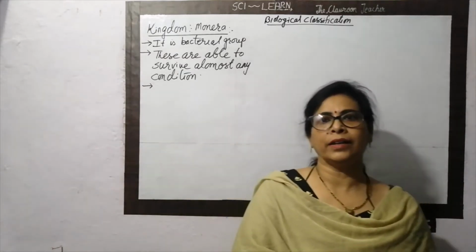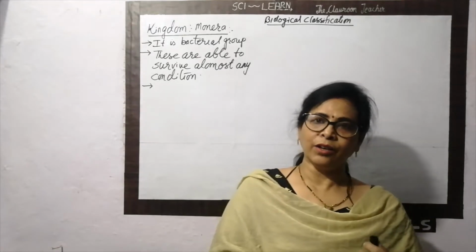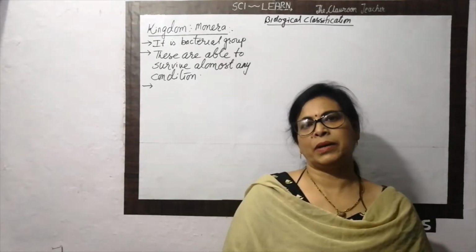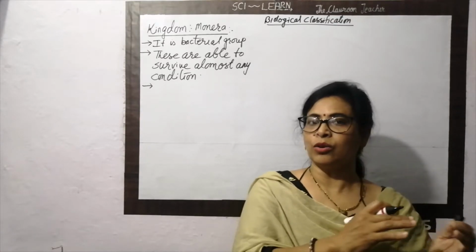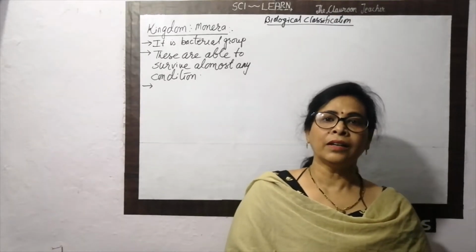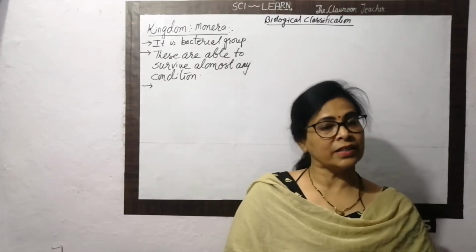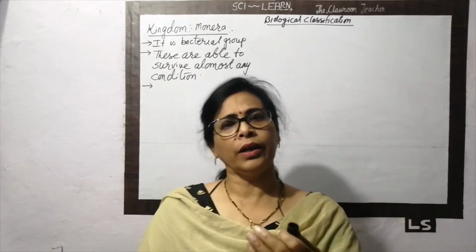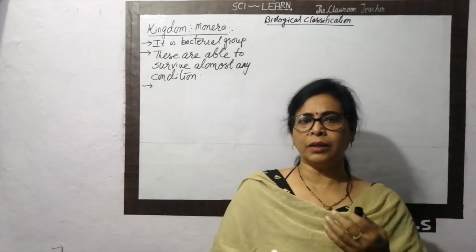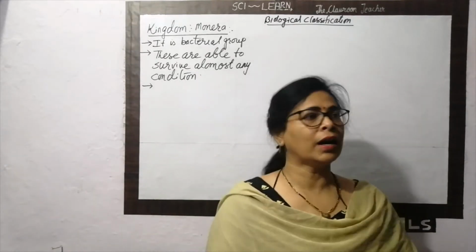Before that, the bacteria may be in or on other organisms as parasites. They are not only free living organisms, they are parasites also. There are 2 types of parasites.